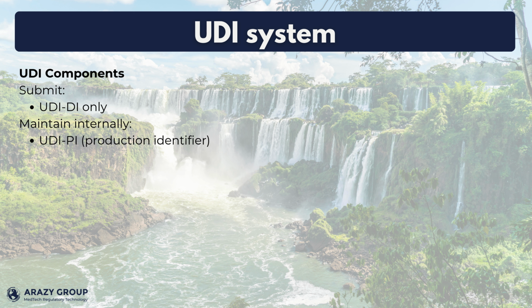UDI-DI, the device identifier, identifies what the product is. Example: all Fill-in Care Extreme 5 milliliter syringes share the same UDI-DI. UDI-PI, the production identifier, identifies specific details of each batch or unit. Example: batch A versus batch B leads to different UDI-PI.